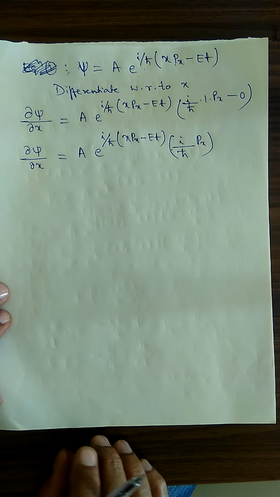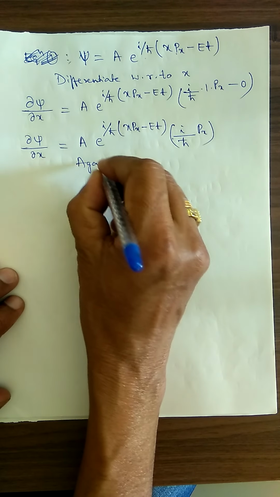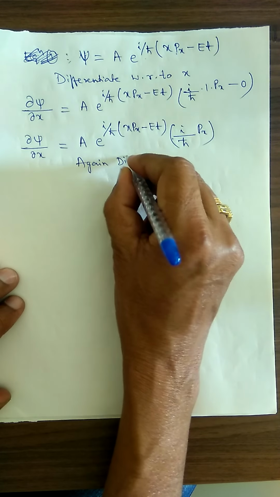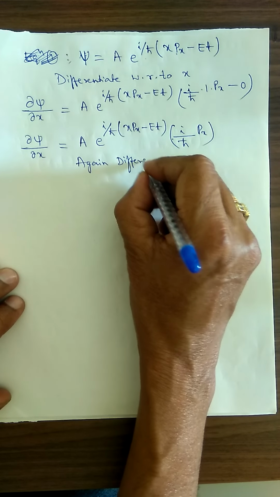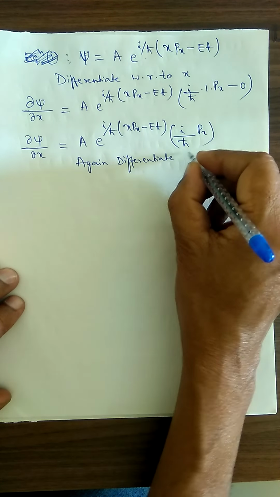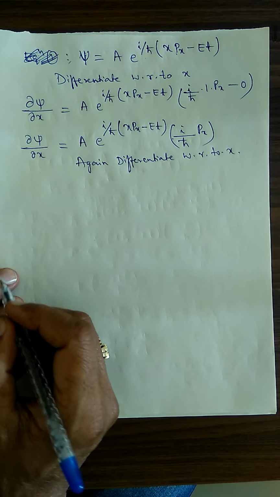Again differentiate. Second order derivative I am supposed to get here. Again differentiate with respect to x.